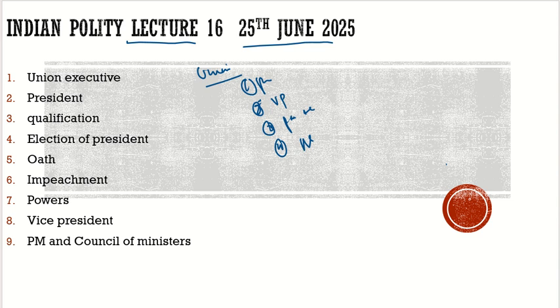And also we discussed his qualification, what is the qualification of a person to be the President of India. After that, we reached the point where we discussed his impeachment, how this office can remain vacant and how it should always be there. Article 52: there shall be a President of India. So it is a must that the President should be there. We discussed the impeachment in detail: what is the process of impeachment, where it can be initiated. It can be initiated in both Lok Sabha and Rajya Sabha. One-fourth of the members present should support it.